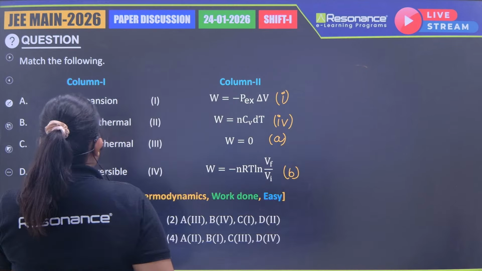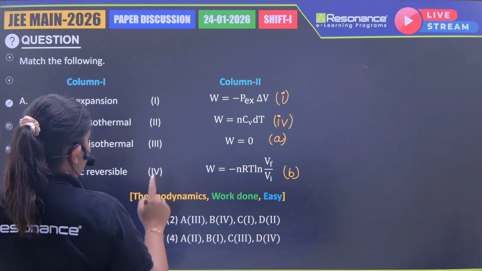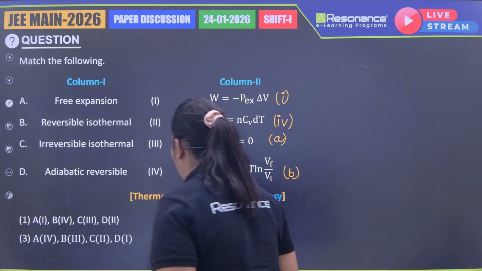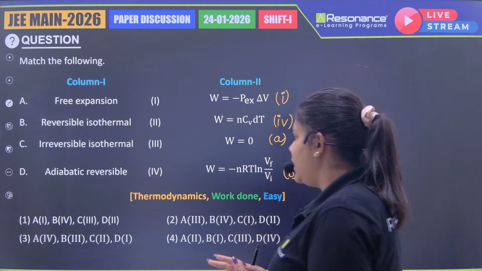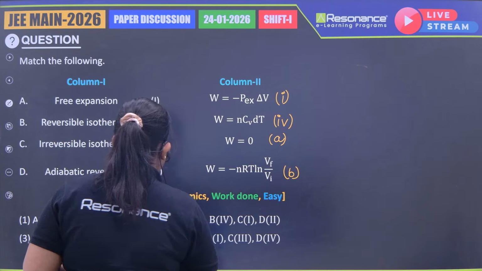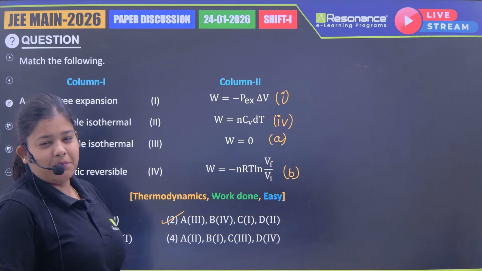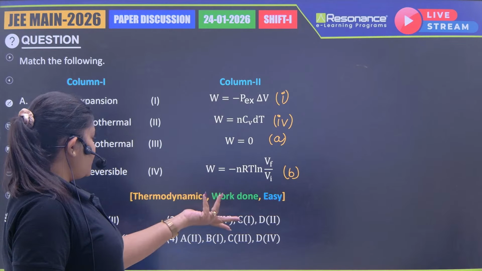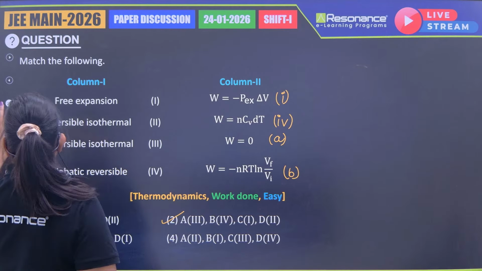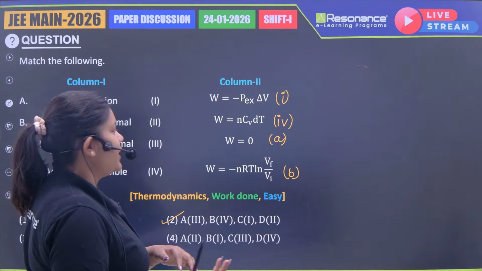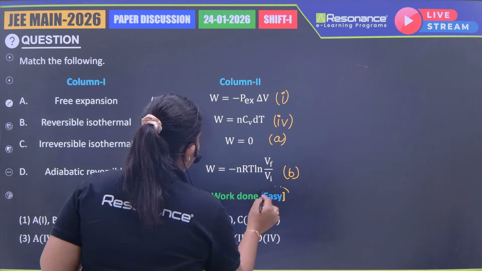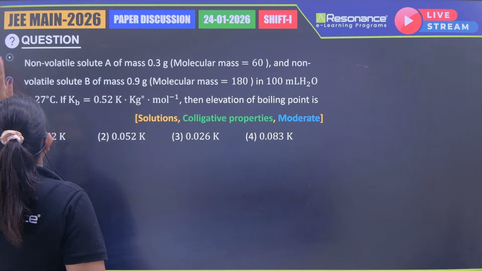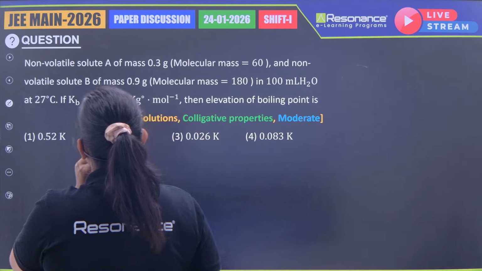So if I look at it, A is matching with 3. If these are the options that actually came in the exam, this is really very easy. Only option 2 is having A matching with option 3, right? So I think this is a very easy question for you. Even if you know one or two things, you can get the question. Next, again, if you ask me, I'll give it an easy tag only. Okay, let's see what's the next question.